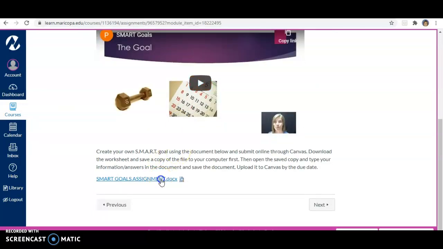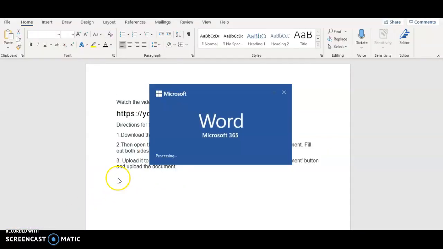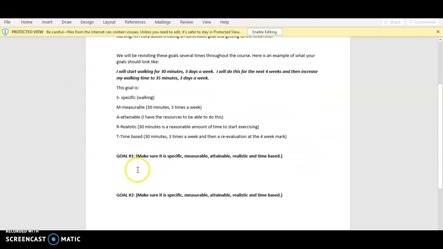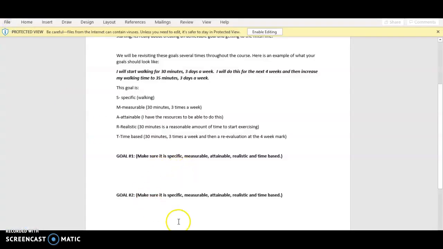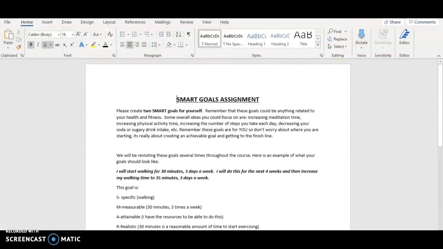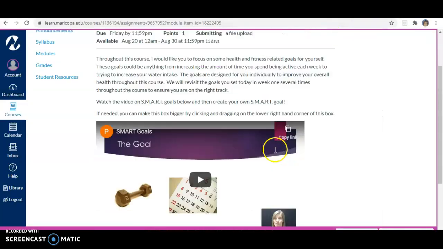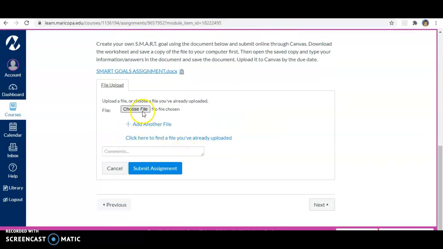You will download the assignment document and be able to open it. You'll be able to save this document, type in your goals, so you'll make sure you go to File and save it to your computer, okay? And then you will type in your specific goals, and you will be able to go back to Canvas and submit your assignment. In order to submit your assignment, you'll click on that Choose File, go to wherever you saved the document on your computer, and then submit your assignment.